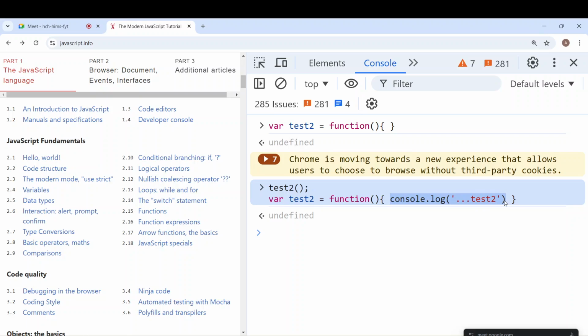Oh, sorry, sir. This is a function expression. In terms of function declaration, we don't put var or any of those keywords. We don't use variables to assign the reference of that function. Yeah, correct.